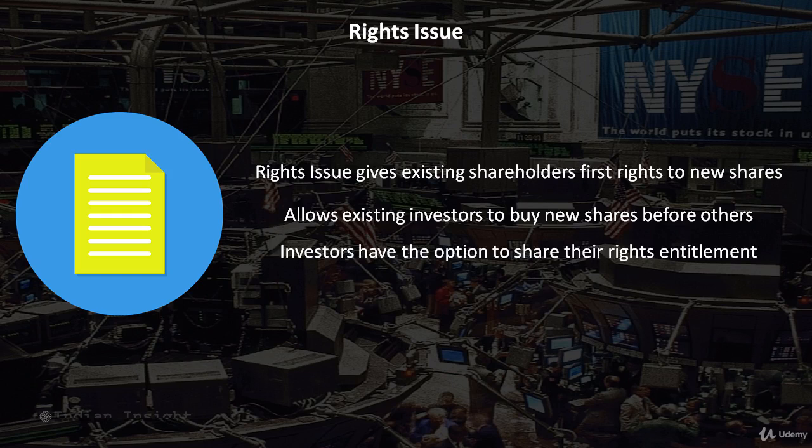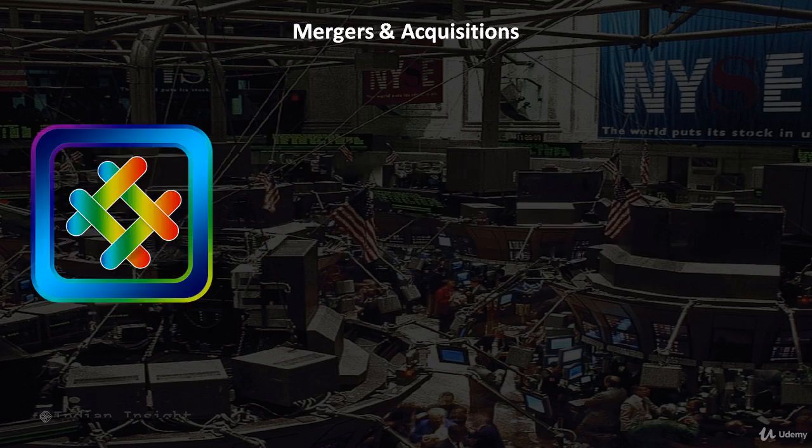If the investors do not want to buy more shares, they can sell their right entitlement to others. To facilitate this, right entitlements also get traded separately from the shares of the company. The last corporate action is mergers and acquisitions. Mergers and acquisitions deal with buying, selling, dividing, and combining different companies and similar entities.